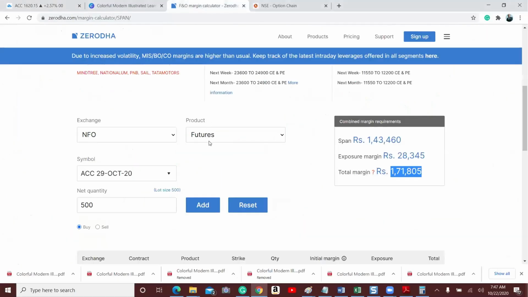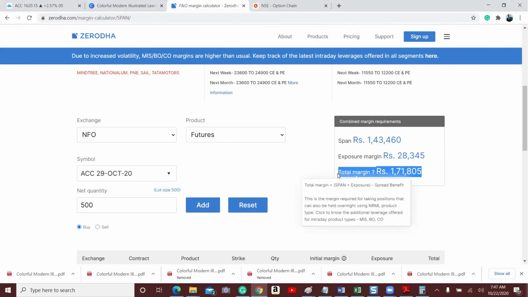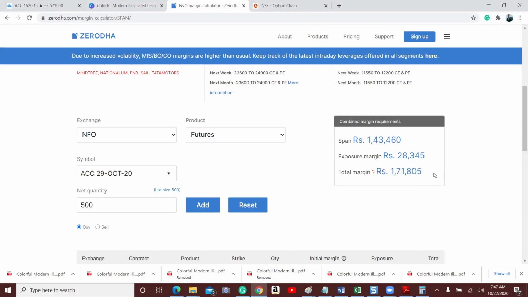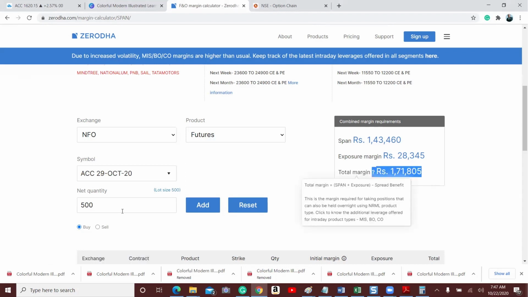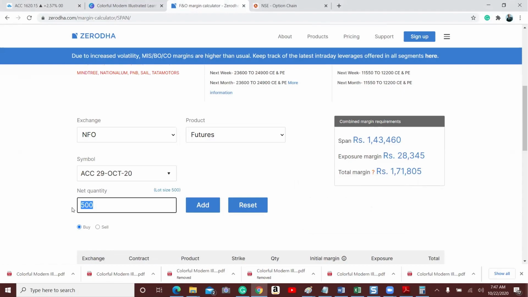So basically what it tells is, with this much of capital, one person can buy this much of quantity. So here one lot of ACC is 500 quantity. This has been already predefined by the exchanges. So in simple terms, with this much of amount, one can buy this much of quantity.